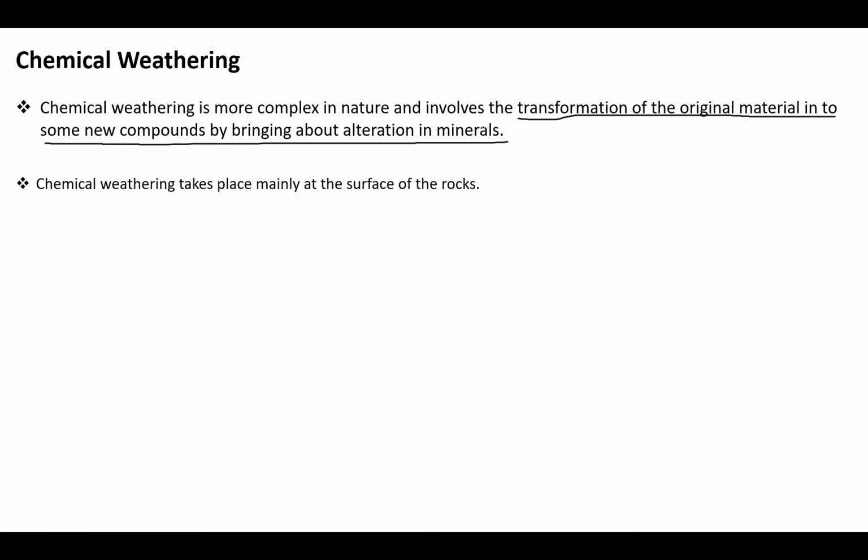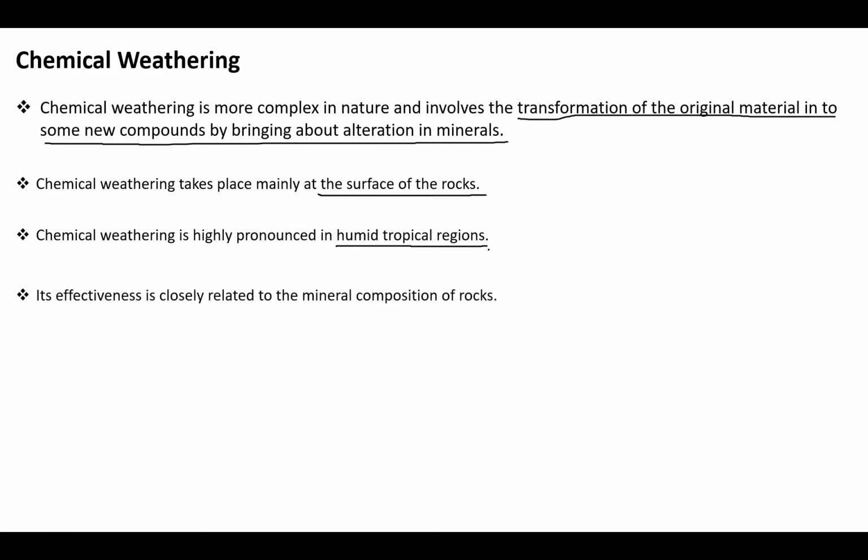But chemical weathering is far more complex in nature, and here transformation of original material into some new compounds happens by bringing about some alterations. That means there will be some alteration in the original minerals present in the rock. So chemical weathering takes place mainly at the surface of the rock. Please remember this point. Chemical weathering is highly pronounced in which type of environment? Mostly humid tropical regions. It is also very closely related to the mineral composition of the rock, so chemical weathering is highly influenced by the mineral composition of the rock.